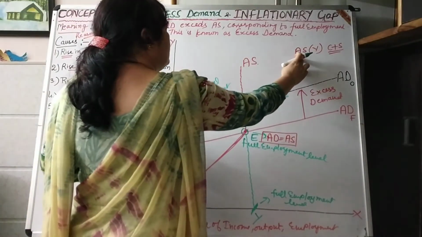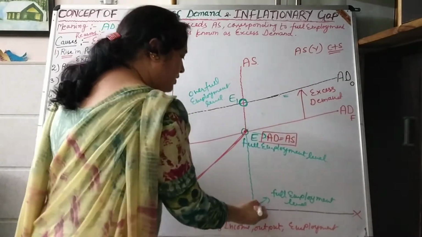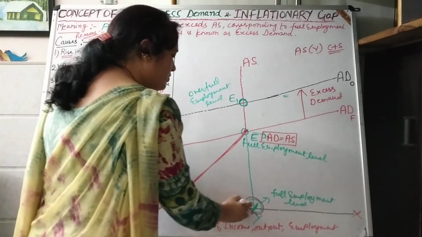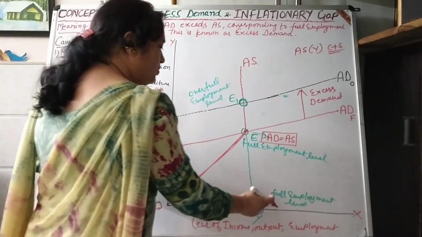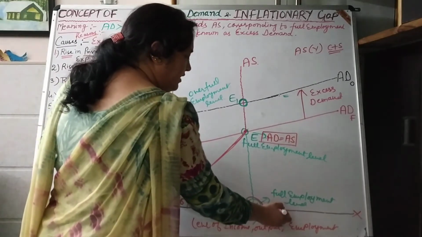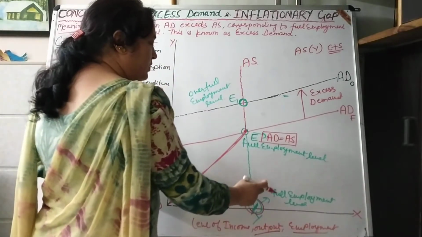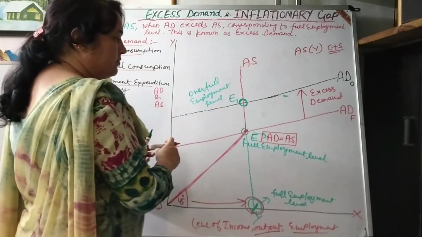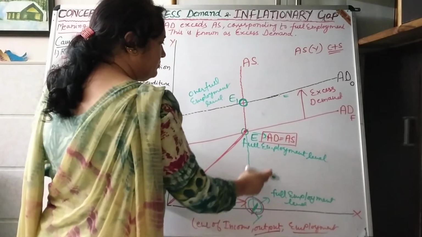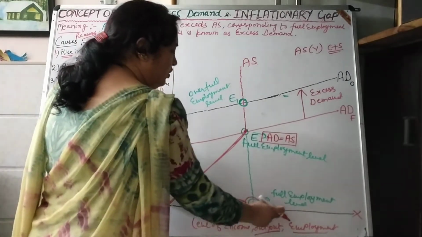Why can't we study this over full employment level of income, output and employment? Because economy is already at full employment level. All the resources which are available in the economy are already fully employed. So we can't increase the level of output and we can't increase the level of employment, because surplus labor is not available. Whichever labor is available, that is already fully employed. So we can't do production beyond OY level of income.